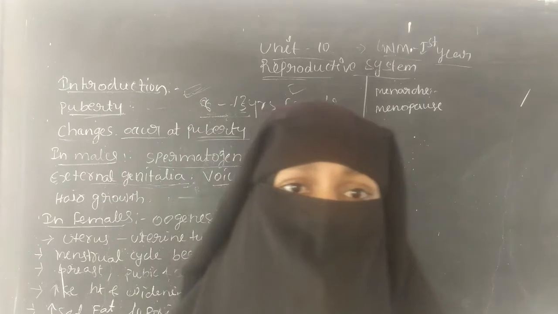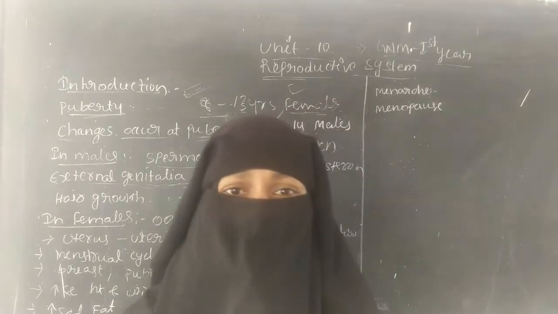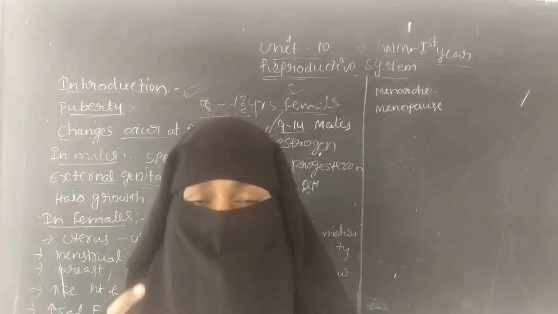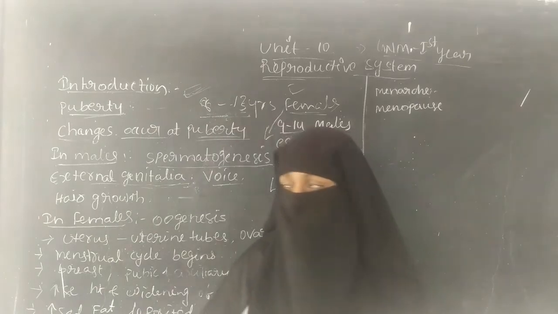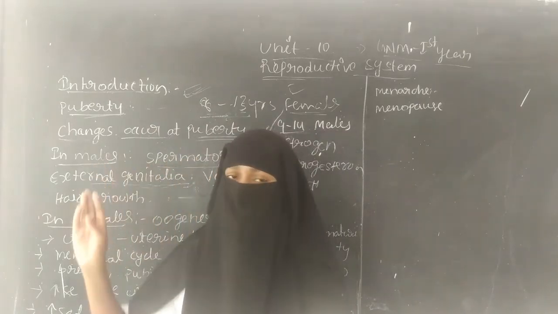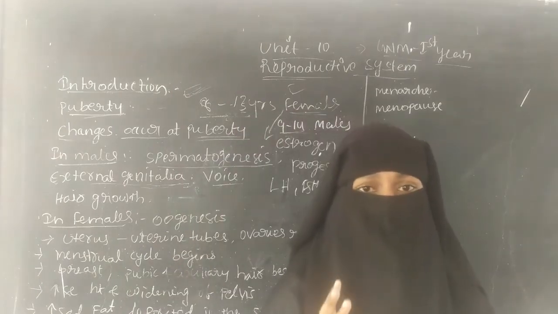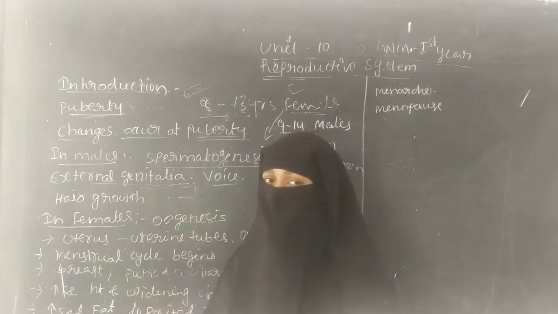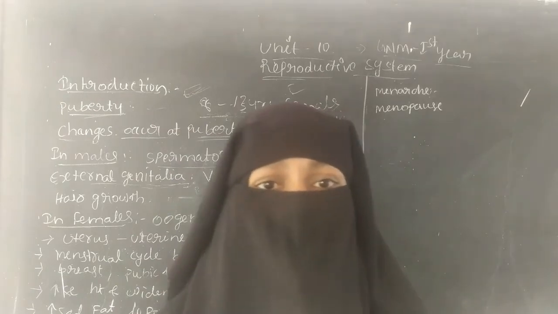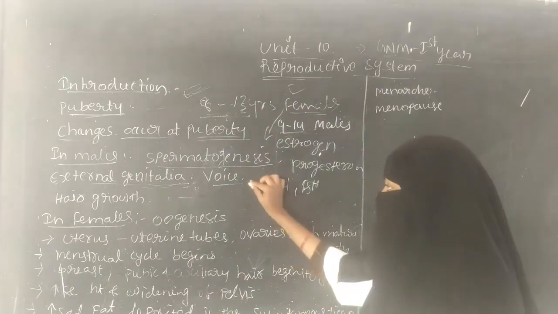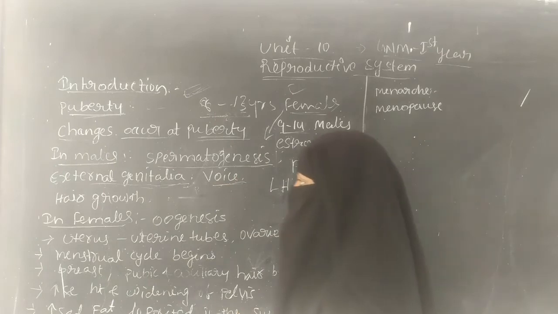The size of the larynx increases during the puberty age in the males, and the voice becomes high pitched. The vocal cords also increase in size.